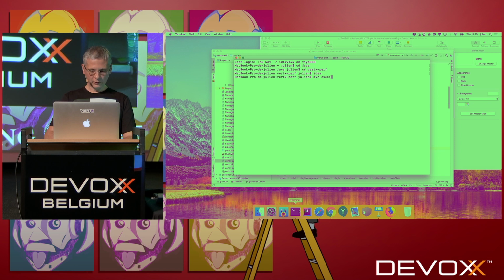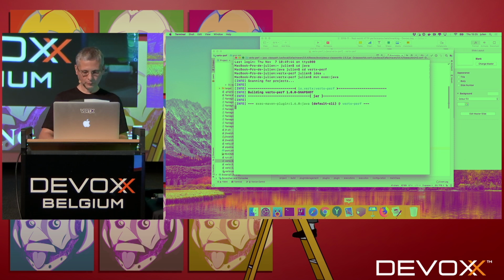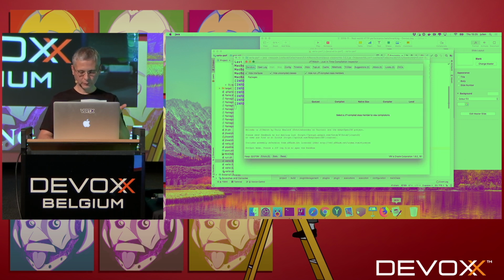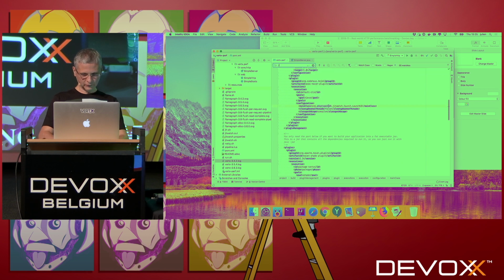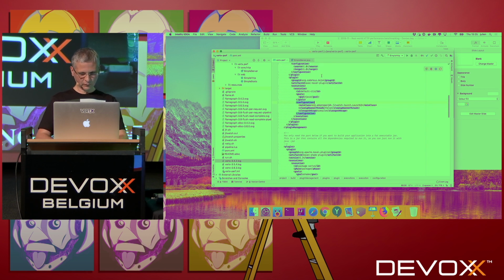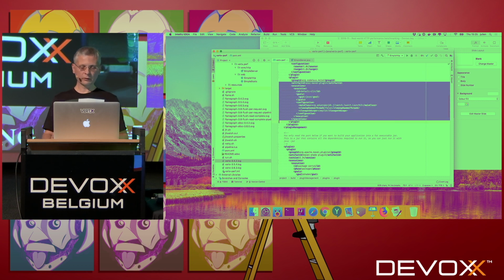And what I'm going to do now is, no, it's exec Java. I'm going to use the JITwatch plugin. It's not a Maven plugin, it's simple Java, but I run it with Maven. If we look at it, that's what I run. I use the exec Maven plugin, and I run the launch UI part of it.